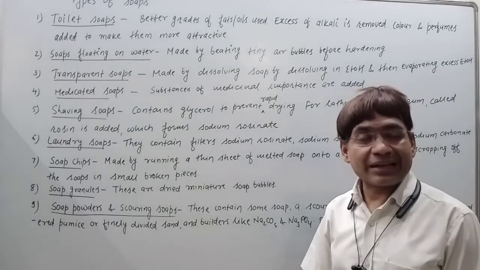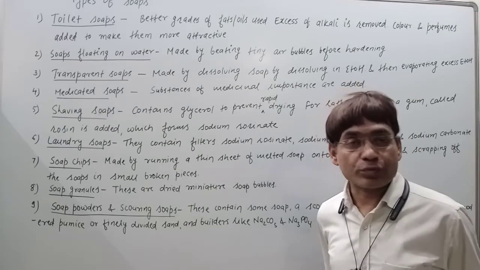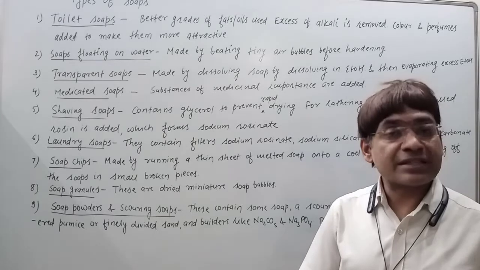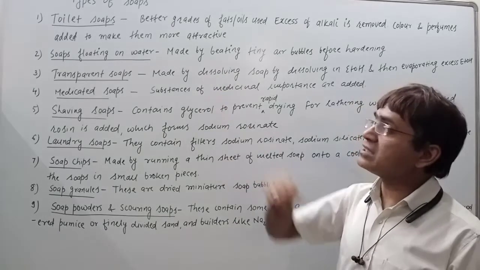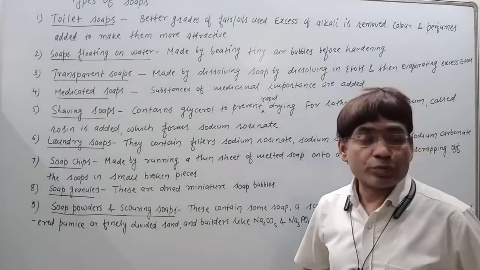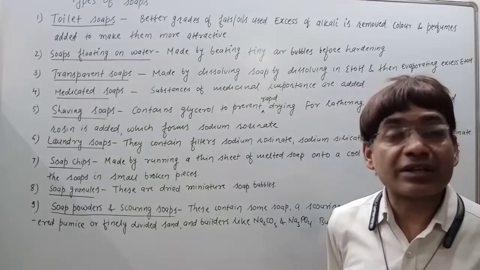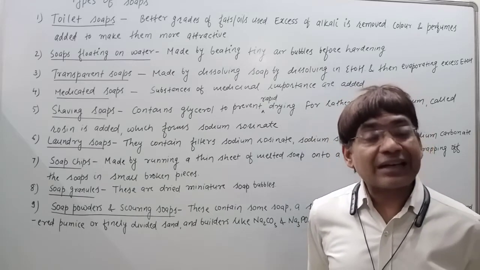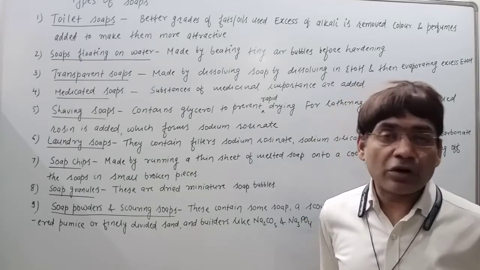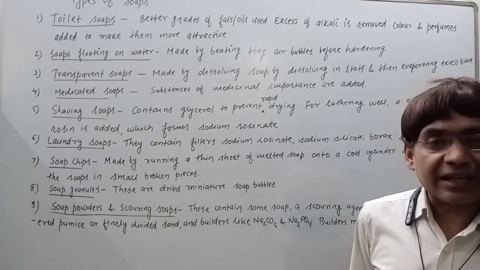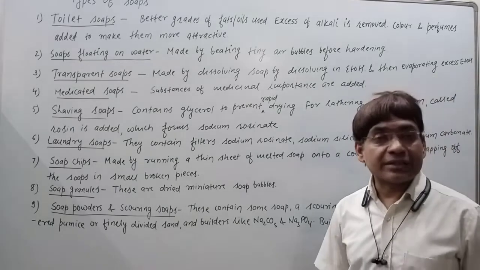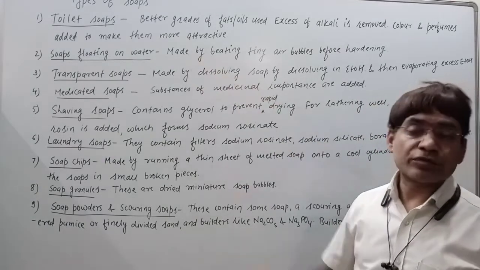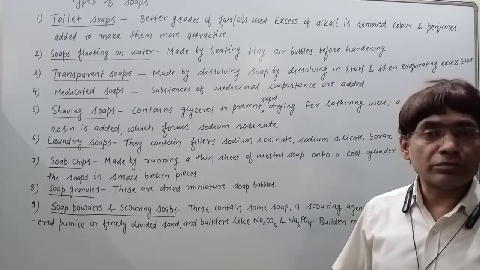These are high grade soaps. For making this type of soap, we use high grade fats and oils. Soaps are manufactured by the saponification reaction, which is the alkaline hydrolysis of esters of long chain fatty acids. At the time of saponification we use alkali, and for this type of soap, the excess alkali is removed.